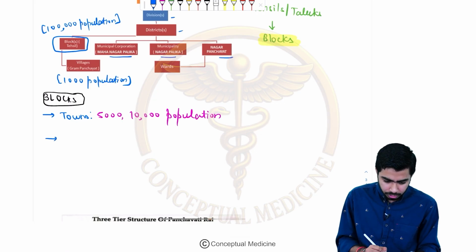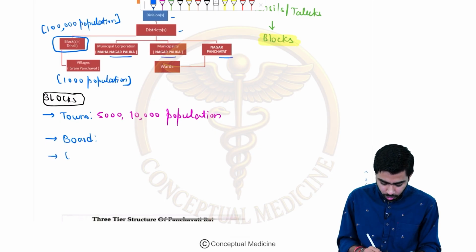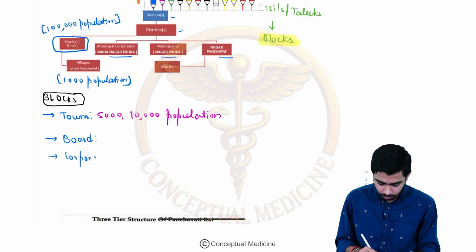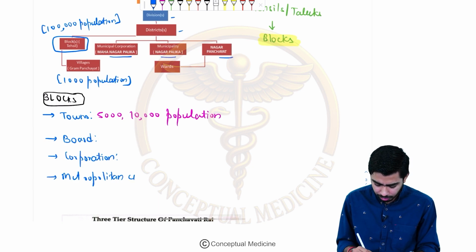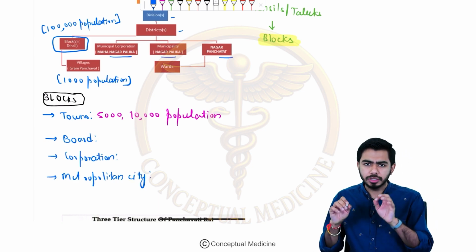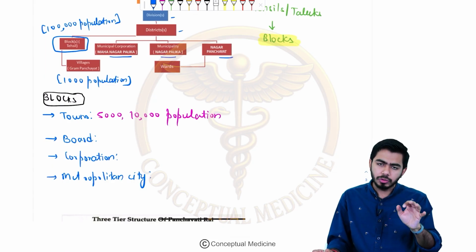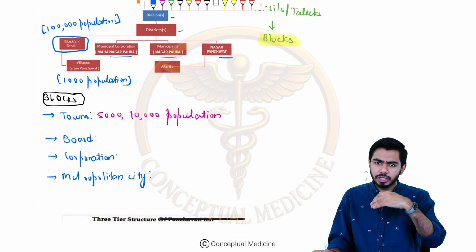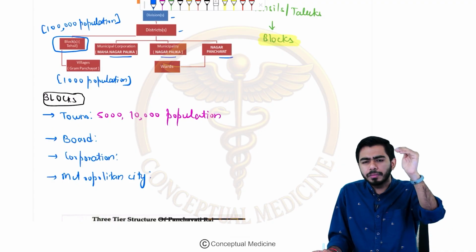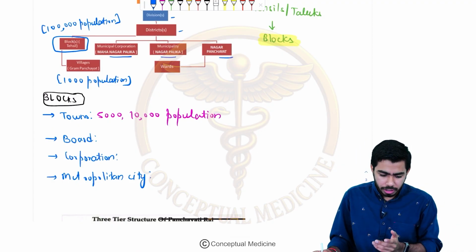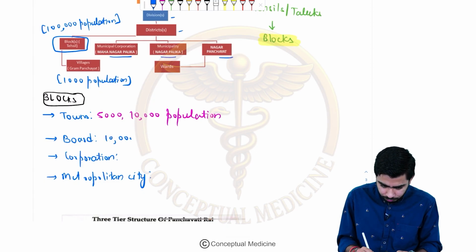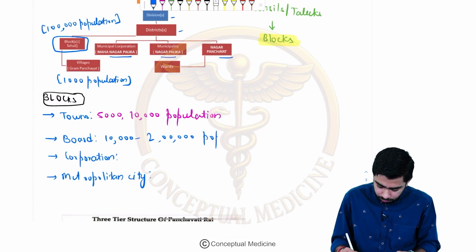Now if you talk about the board level, there could be the board, then there could be the corporation, or metropolitan city. As I said, different levels can be there. So I'm just giving you the idea of how much population we are considering under what level. In the town, I told you 5,000 to 10,000 population. Now, coming to a little broader level, you have the board. In the board, we are talking about 10,000 to 2 lakh population, right?